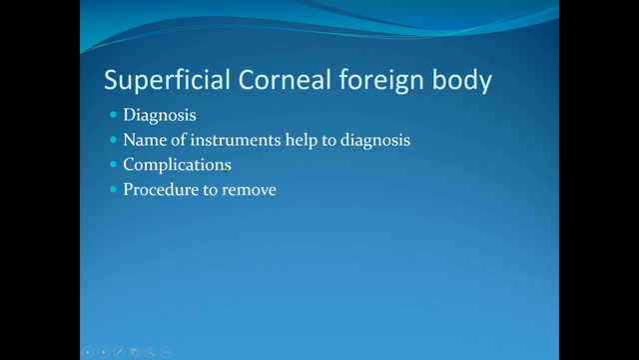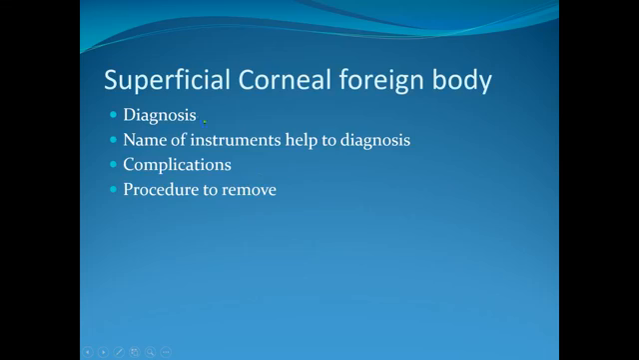Complications: there may develop corneal ulcer. There may develop uveitis. What are the complications of a superficial corneal foreign body? There is corneal opacity, corneal neovascularization, corneal ulcer, and there may be uveitis. If any patient develops corneal ulcer, the patient may ultimately develop blindness. So it is a very important complication.